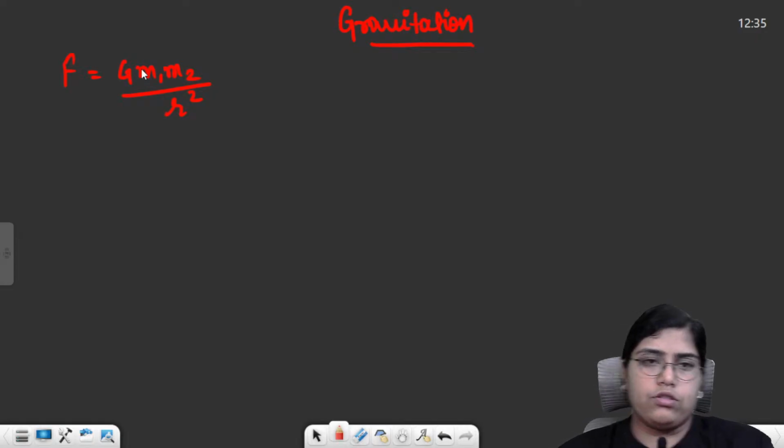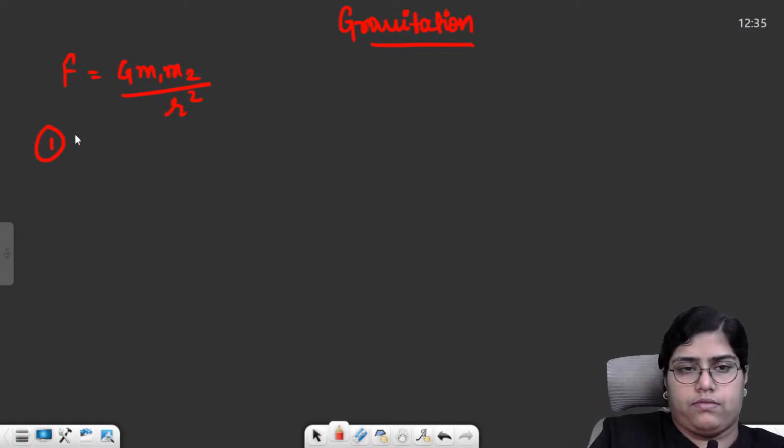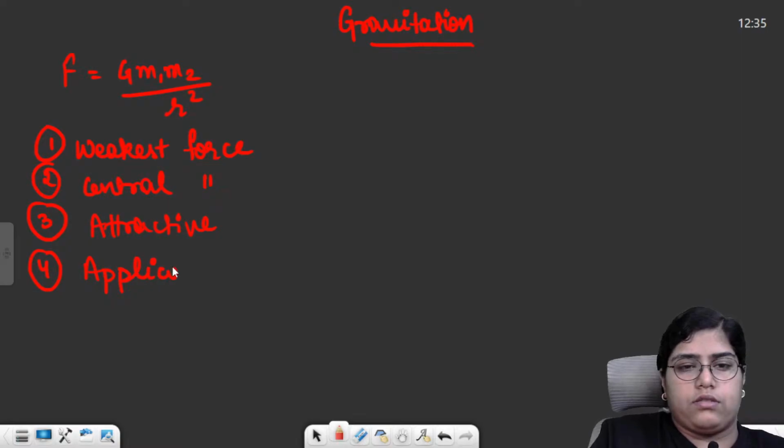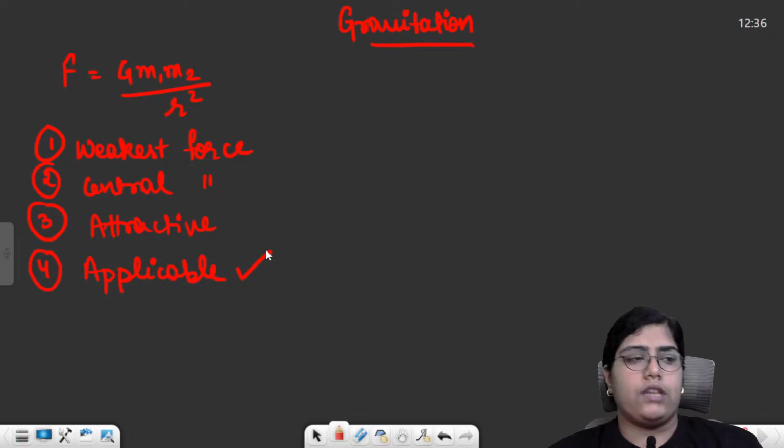It is the weakest force, a central force that always acts along the centers, always attractive in nature, it will never be repulsive, and applicable on all objects irrespective of their shape and size.